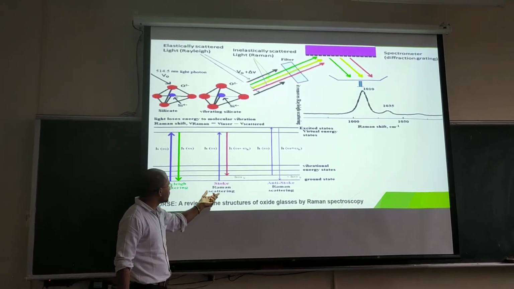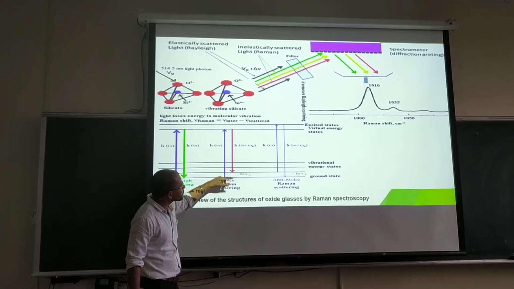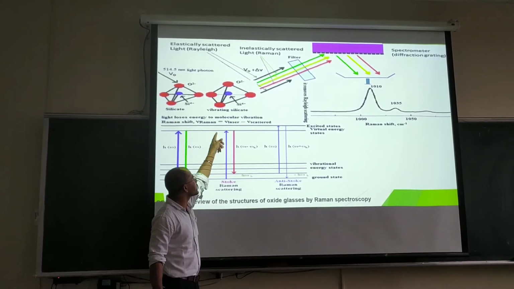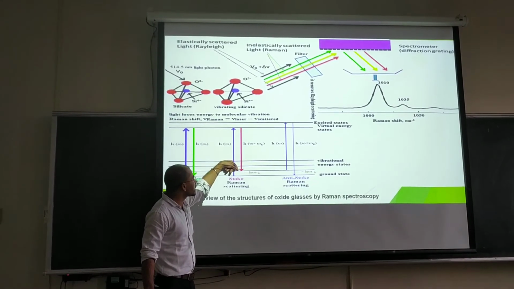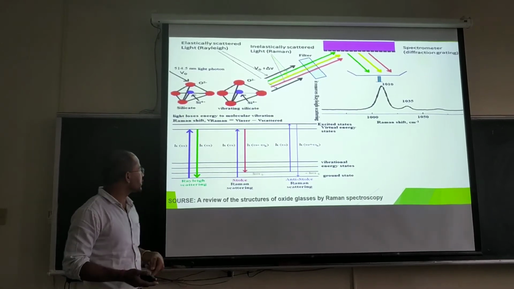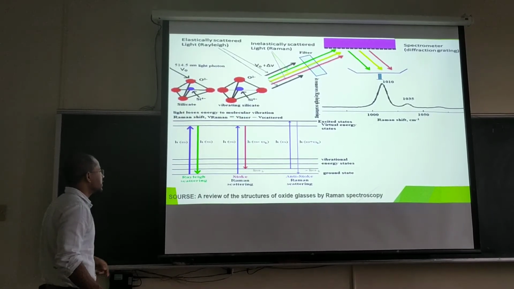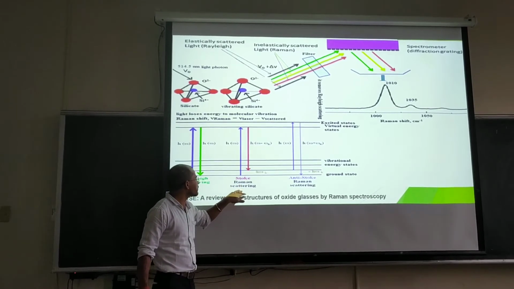This is also when light goes from the ground state to the excited state and comes back to a different state, which is an upper state of the ground state, and this is known as Stokes Raman line, Raman scattering.